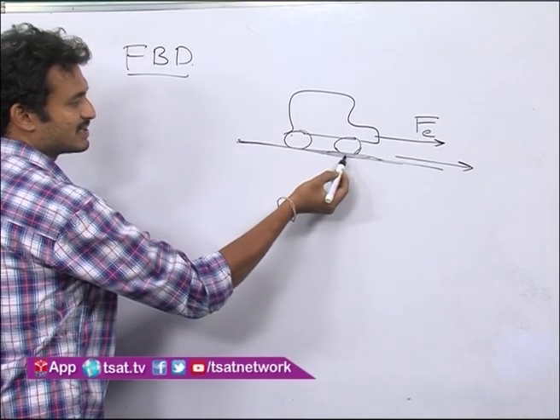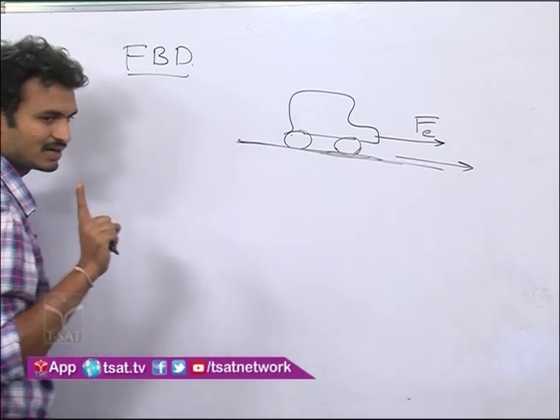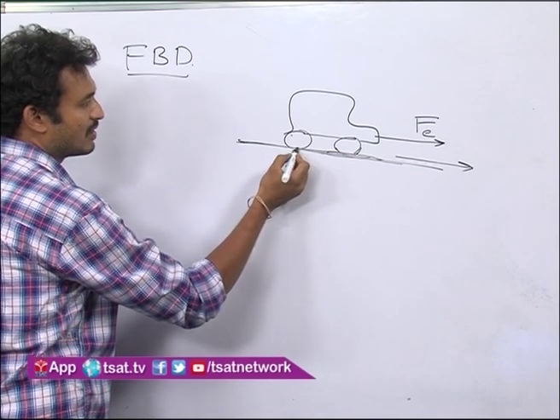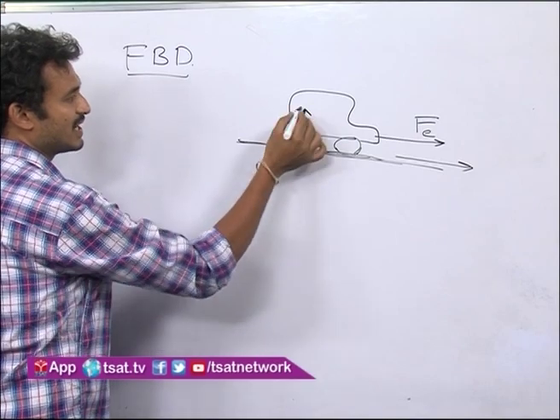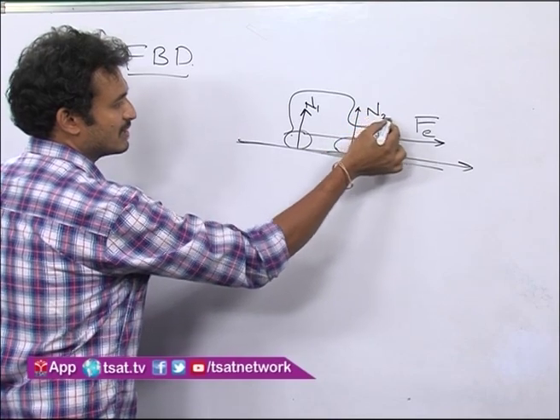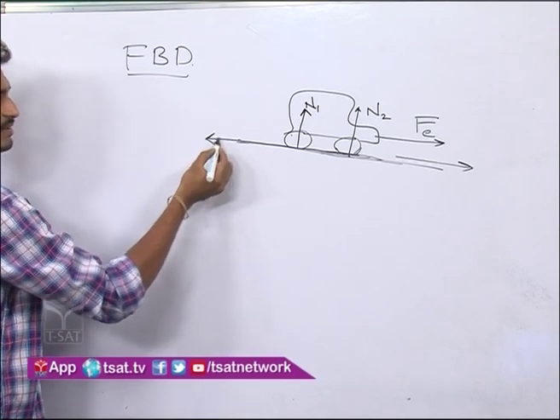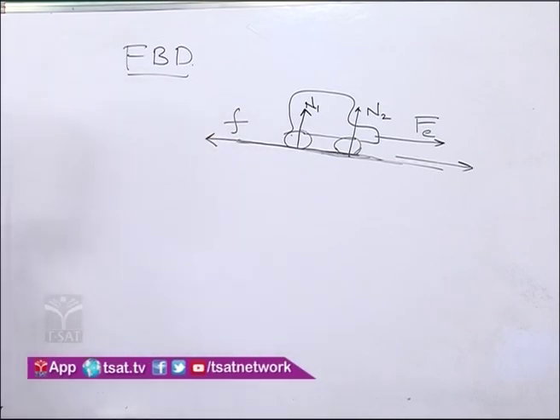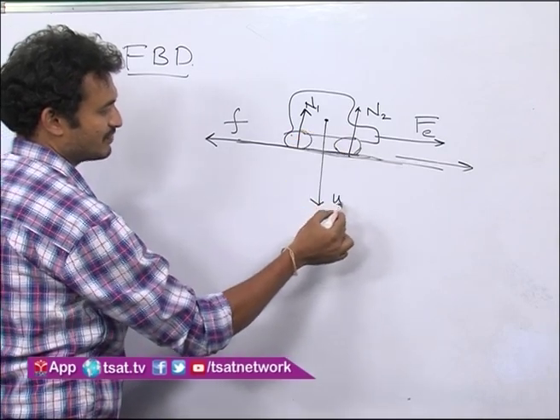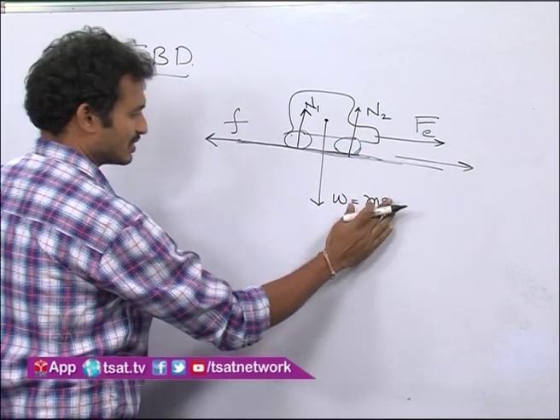So at the surface there will be two forces on the object: one perpendicular to the surface, another parallel to the surface. Perpendicular to the surface at the contact is the normal reaction force N1, and this is also one more force N2. Now one more force which opposes the relative motion is friction, and of course the primary force, the weight of the object, W equals Mg, let it be W only.